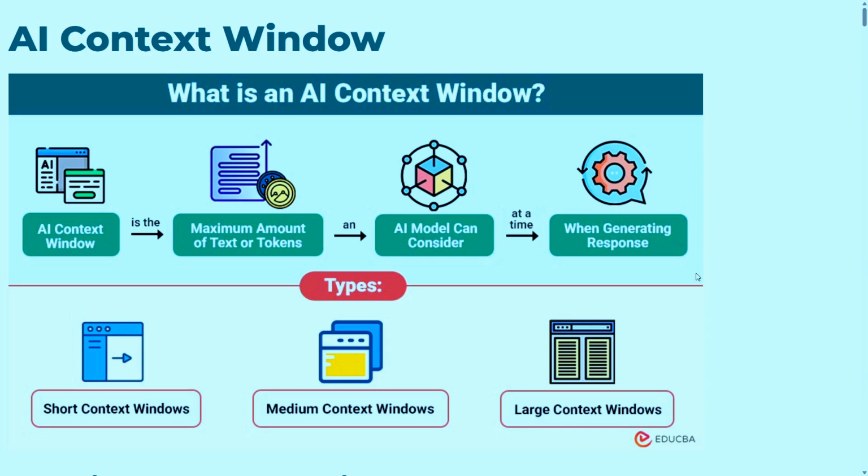Now we talk about the types of context window: short context window, medium context window, and the third one is large context window. Now we discuss in detail how we hold this data as a context and how the response is generated based on that context. So we must understand what an AI context window is.